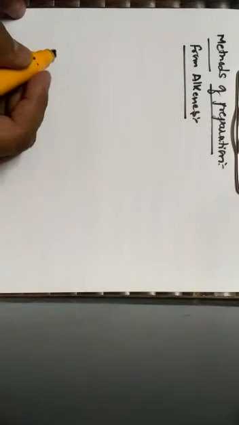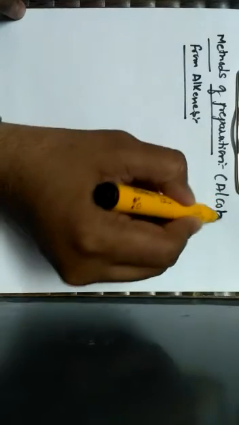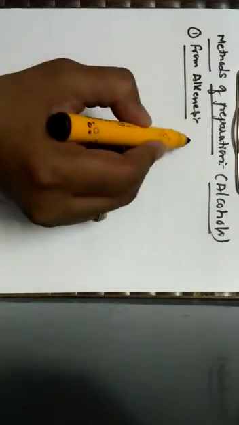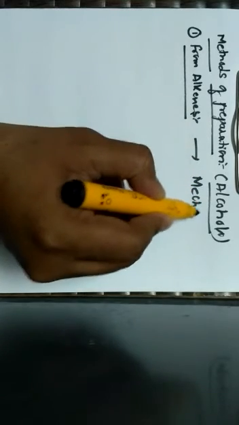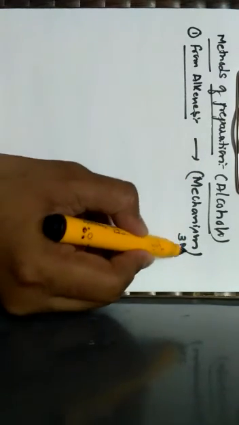Now let us discuss the methods of preparation related to alcohols. When we study the methods of preparation of alcohols, the first one is from alkenes. This particular method has a mechanism, which is very important and has been asked many times for 3 marks.